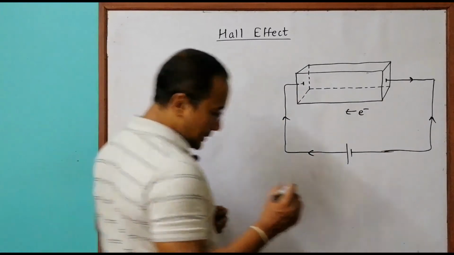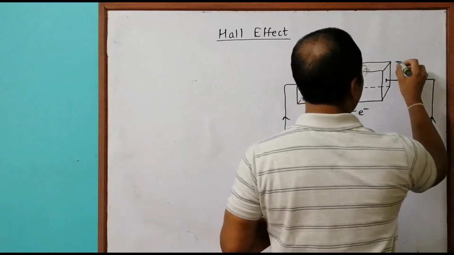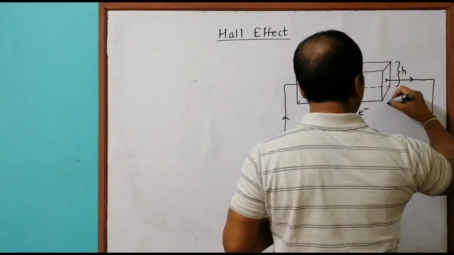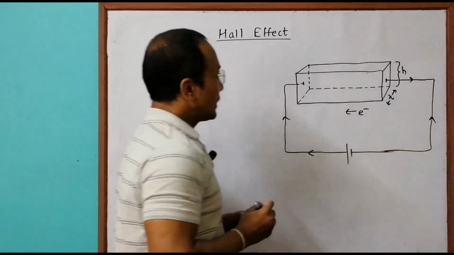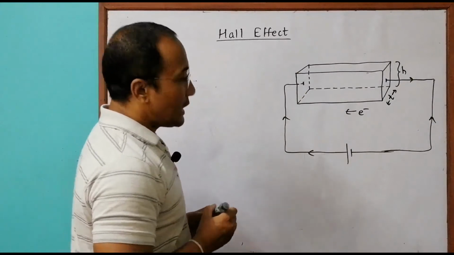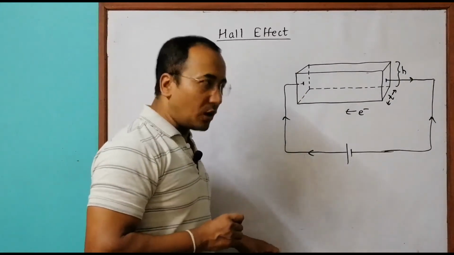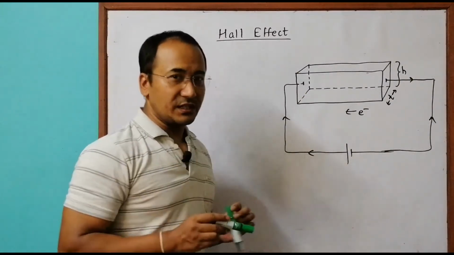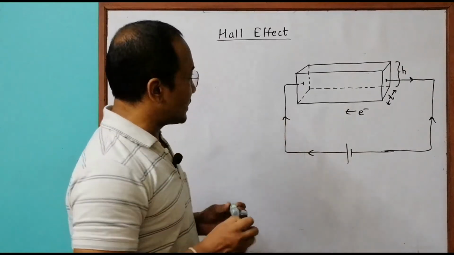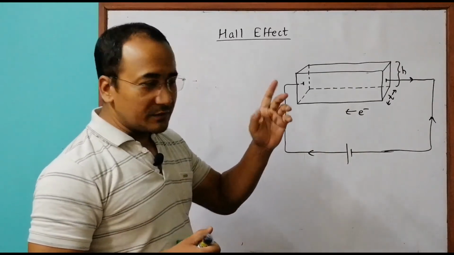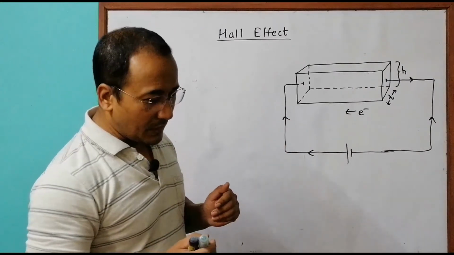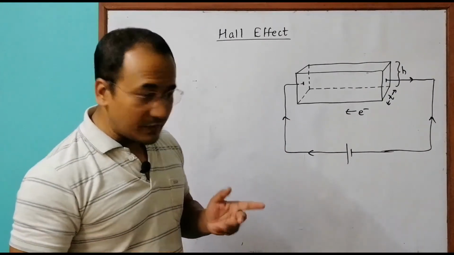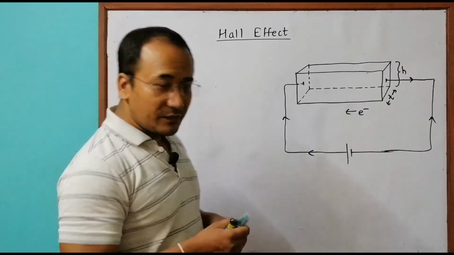Now let us write the dimensions. Its height here is h, and its lateral thickness is equal to T, lateral thickness. And on this, Mr. Hall applied a magnetic field transversely. Maybe he was fascinated with the motion of charged particles being affected by a magnetic field applied across. So he applied a magnetic field here.